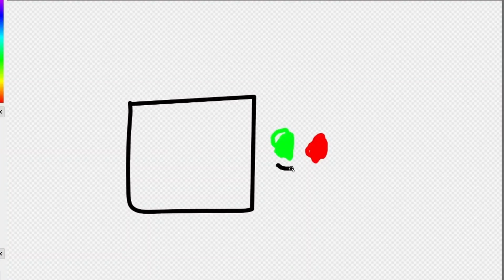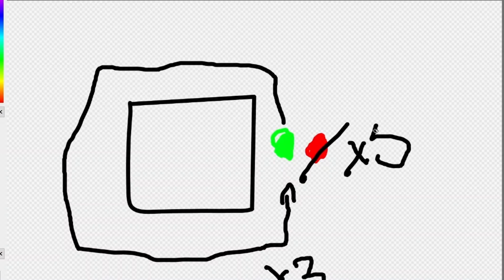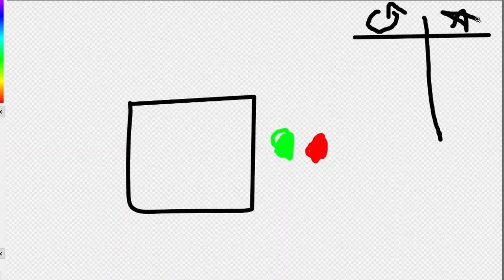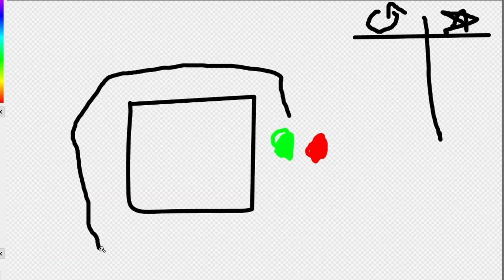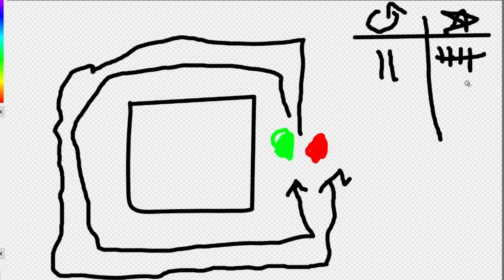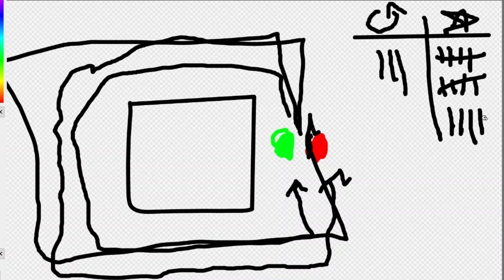Let's say this is you and this is me. And for some reason, you want to walk around this block 3 times. But every time you go around the block, you also want to smack me 5 times. So what is that going to look like? I'll just make a little chart up here of the times you've gone around a block and the times you smacked me. So you go around the block 1 time, and then you smack me 1, 2, 3, 4, 5 times. Then you go around again, then you smack me 1, 2, 3, 4, 5 times. And then you go around once more, and then you slap me again 1, 2, 3, 4, 5 times.